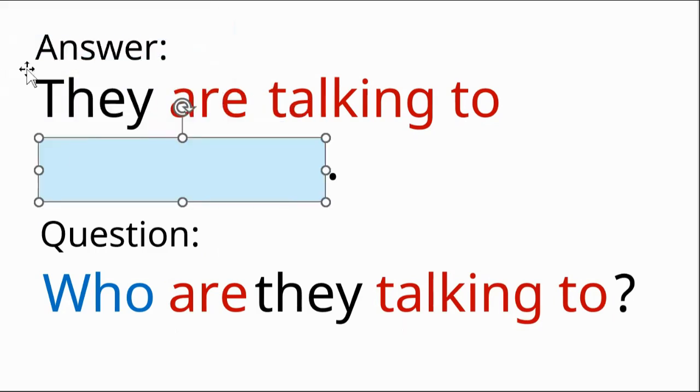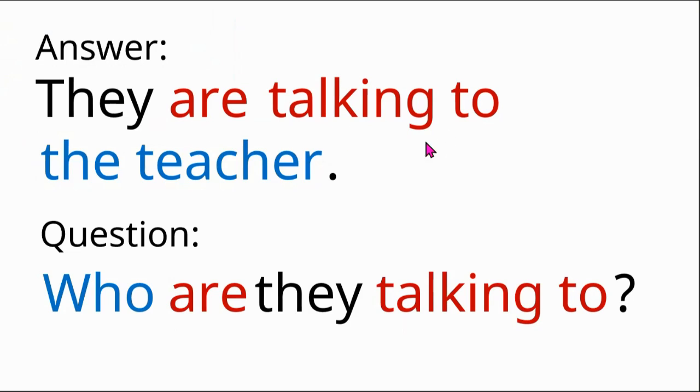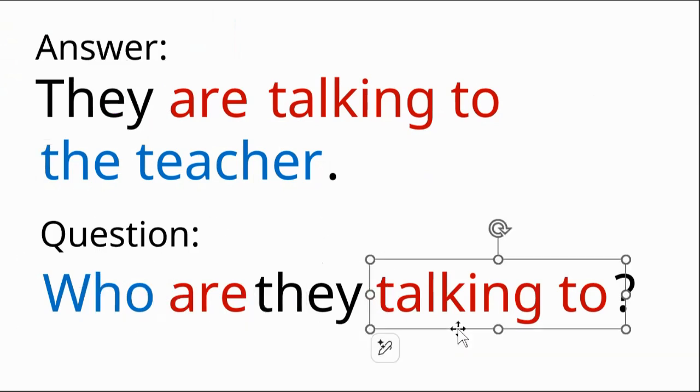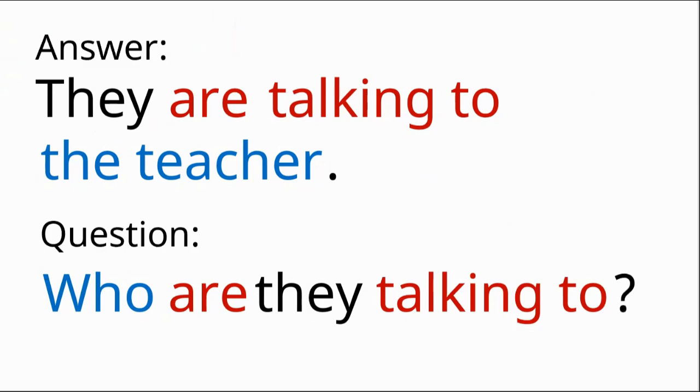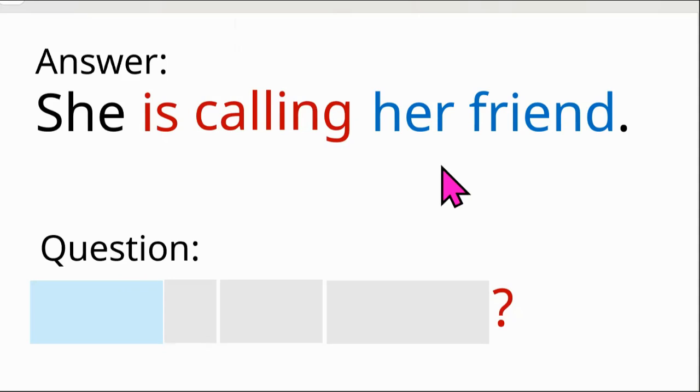So the answer was they are talking to the teacher. The person that we are asking about is after the verb. So we use the question word who, then we change the order. Who are they talking to? We're going to ask about this person, and this person is after the verb.